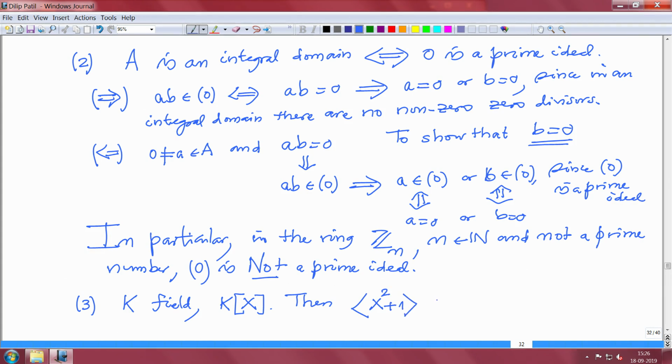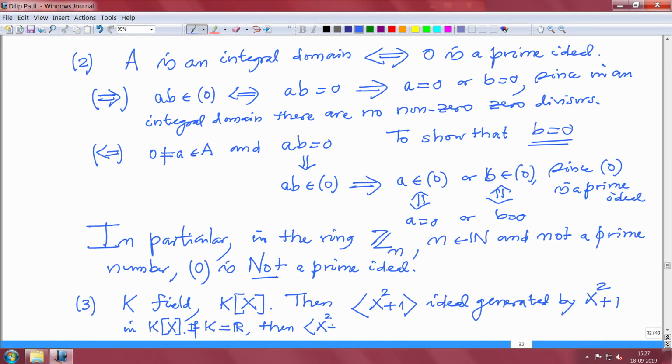This is an ideal generated by x square plus 1 in K[x]. Now if K equals R, then this ideal generated by x square plus 1 is a prime ideal.